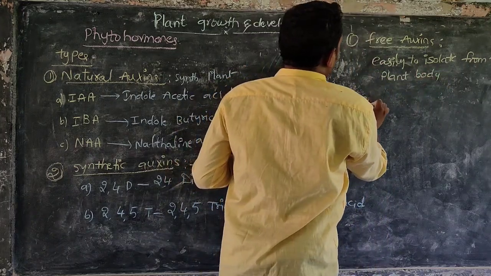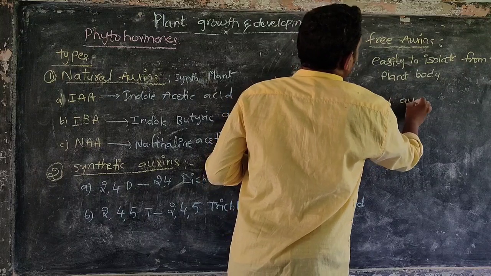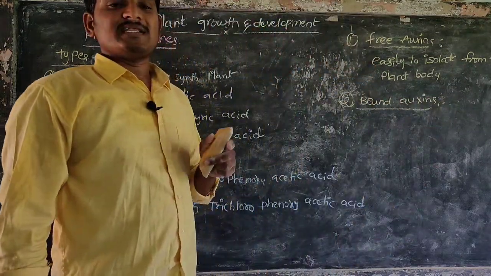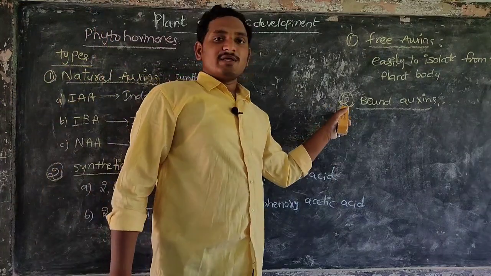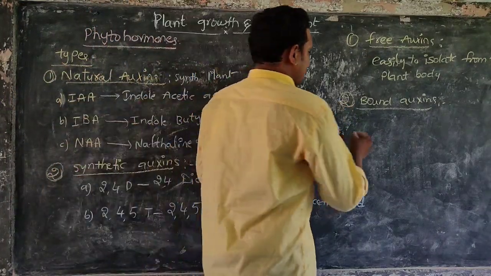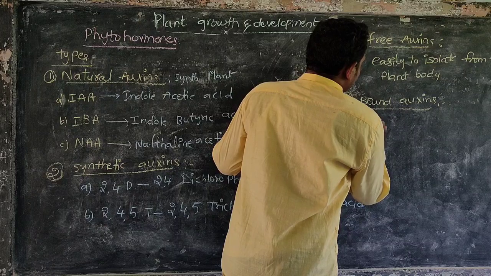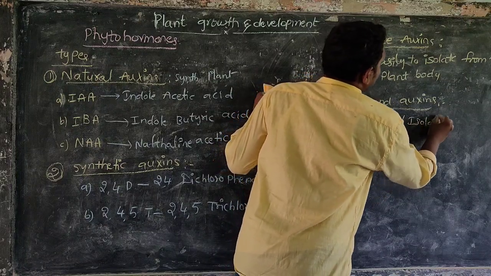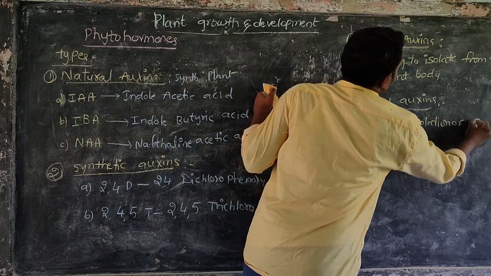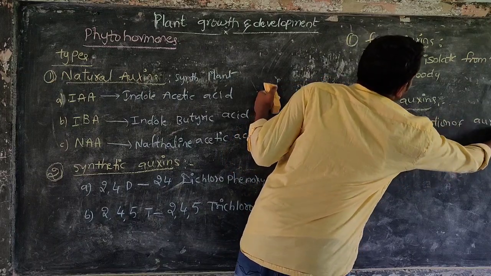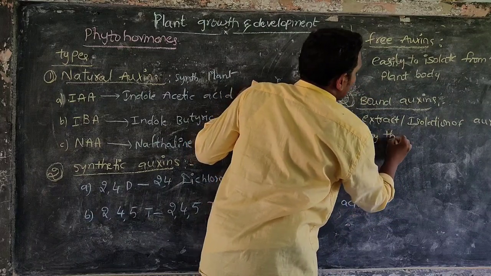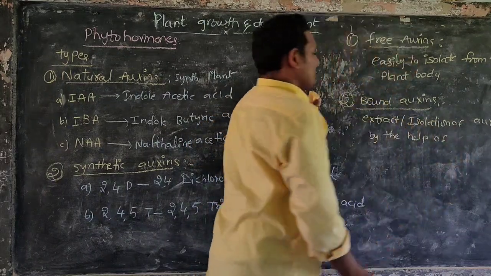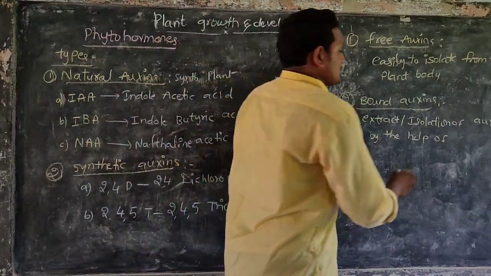Second one, bound auxins. We can extract or isolate these auxins by the help of organic compounds.